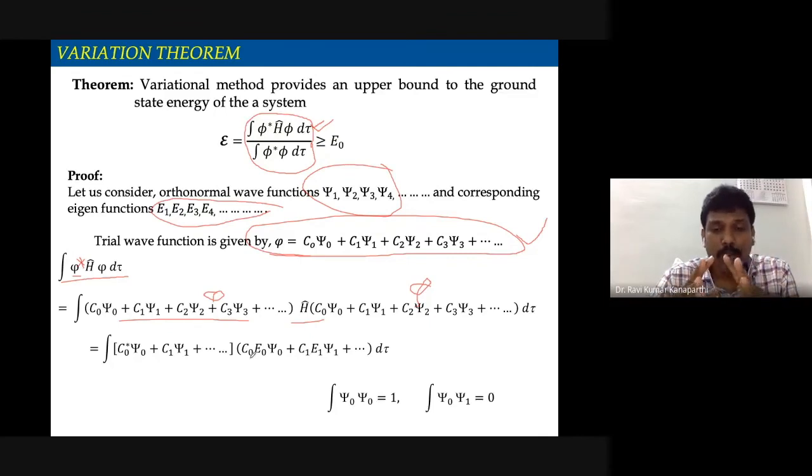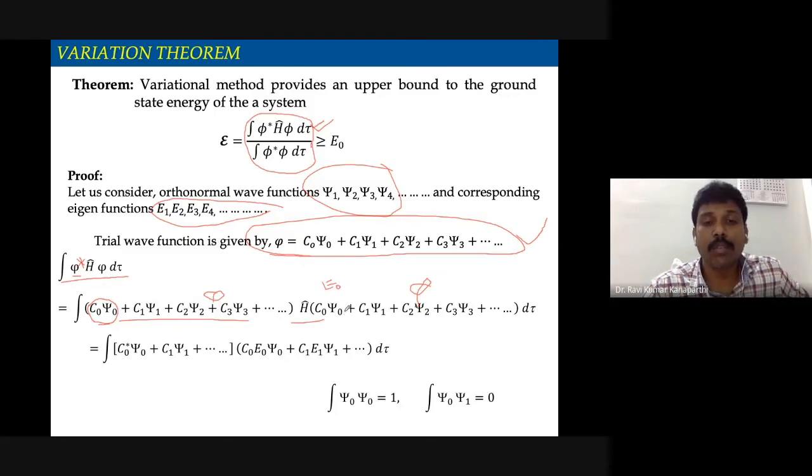I am not going to do that, but I will explain it very briefly here. Here we have C0. Let us look at the first term, C0 psi 0, and there is a Hamiltonian, and here also there is a C0 psi 0. When H operates upon C0, C0 is some constant, so it doesn't affect. But when H operates upon psi 0, you get E0. What is E0? E0 is the eigenvalue of the system.